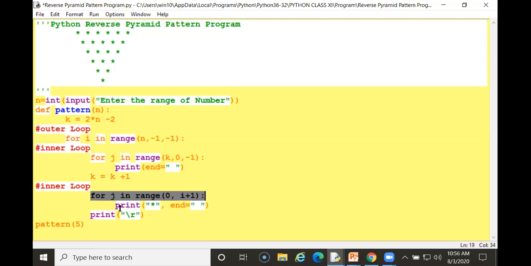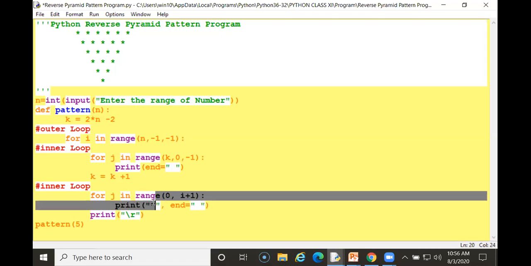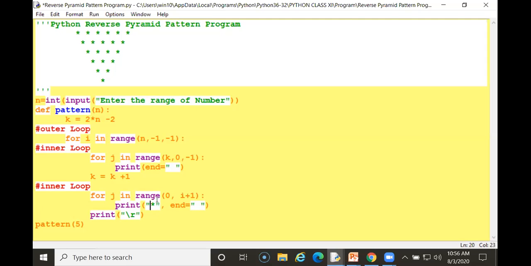Now what do I have to print? Star. Any symbol you can give here. If you put a hash, hash will be printed. If dollar, dollar will be printed. This is for space, and print backslash r. So write, write, write will be used.